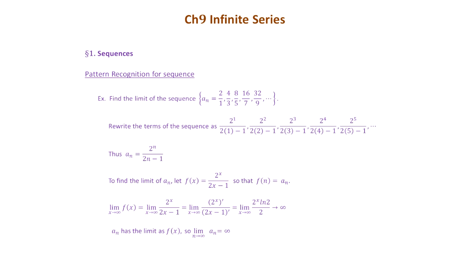But sometimes the problem goes the other way. You are given a sequence listed by numbers, but you're trying to find the format for the sequence and try to find the limit for the sequence. For example, we want to find the limit of the sequence a_n which starts from 201, and then 403, 805, 1607, 3209. I think we did this example before, so I'm not going to repeat it.